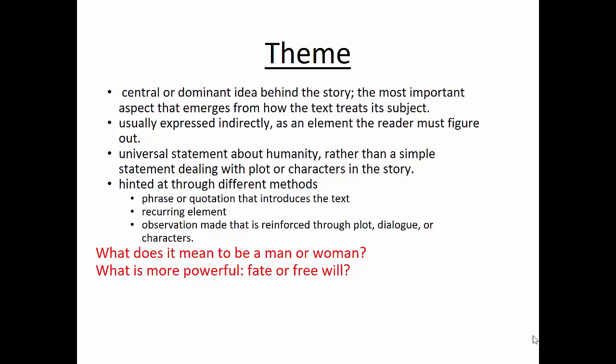It's going to take critical thinking skills. It's hinted at through different methods, possibly phrases or quotations that are introduced in the text, possibly a reoccurring element, or observations made that are reinforced through plot, dialogue, or characters. When you're trying to identify the theme in Antigone, look for issues that surround the concept of what does it mean to be a man or woman. Look at some of the comments Creon makes about men and women, and look at the stereotypes of how a man and woman are expected to behave by society, versus their genuine action.